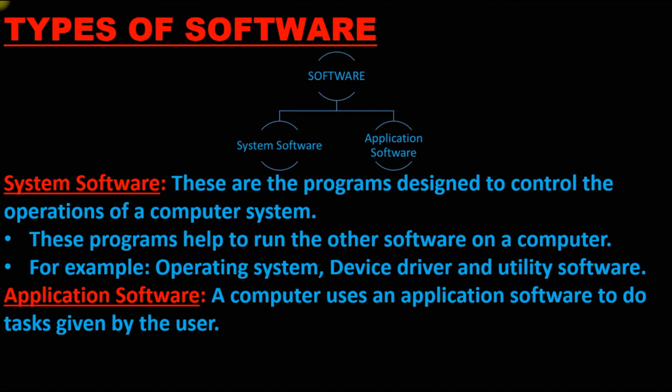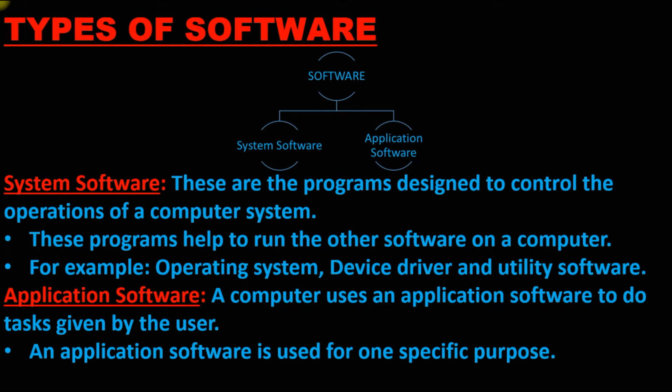Next, application software. Application software we normally use in day-to-day life. For example, Google Map, Paytm, Google Pay. All these are called application software. A computer uses an application software to do tasks given by the user. And so an application software is used for one specific purpose. For example, I cannot give a print command using Google Pay. Google Pay is normally used to transact money. Understand? So it is used to perform one particular set of purposes, or you can say tasks.